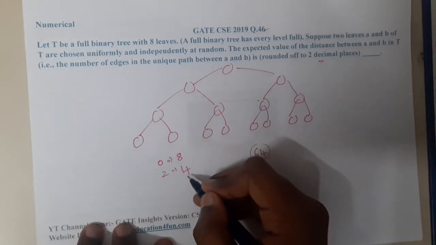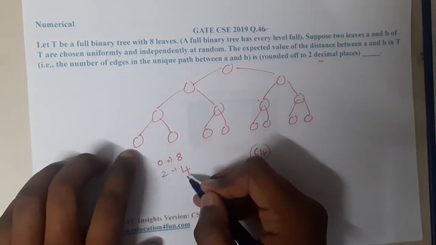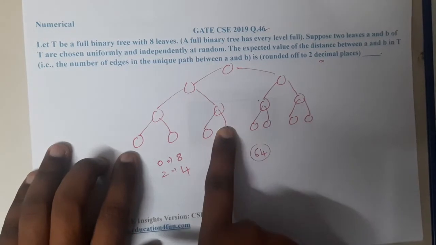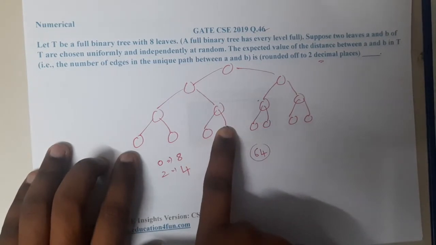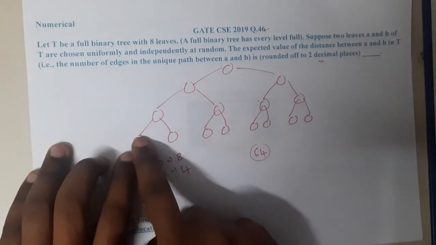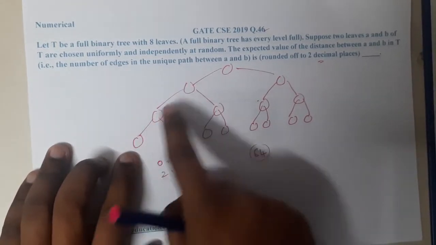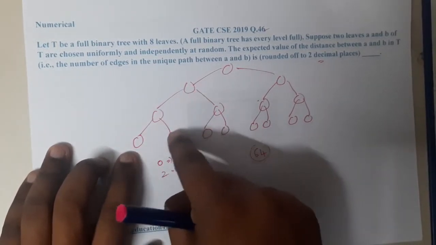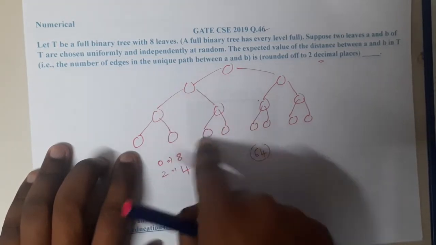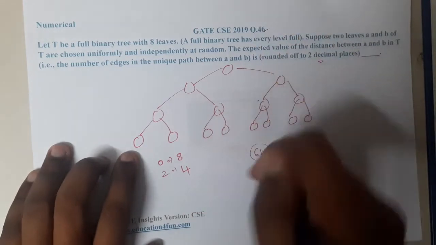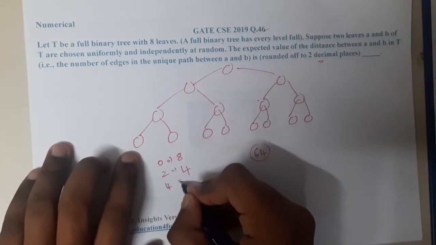Moving on, in how many cases is the distance between them 4? 1, 2, 3, 4. It might be in this way or in this way. Similarly, it might be in this way or in that way. So basically here we will have 4 options, and here we will have 4 options. So in total we are having 8 options with the distance of 4.